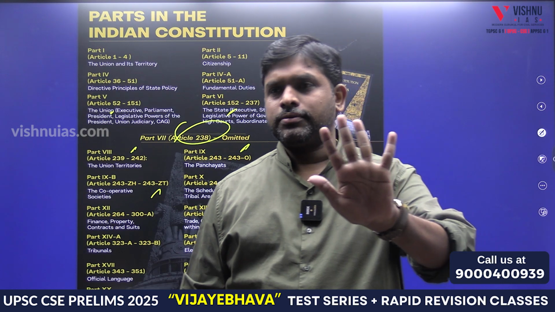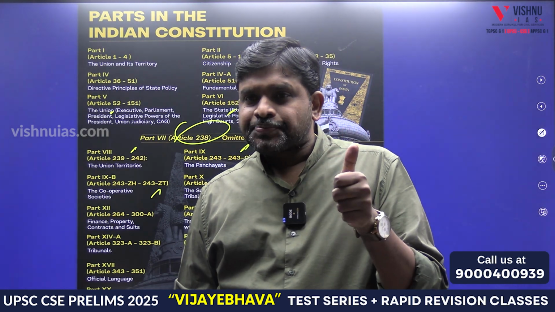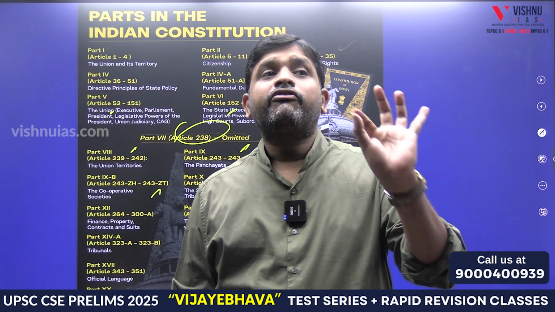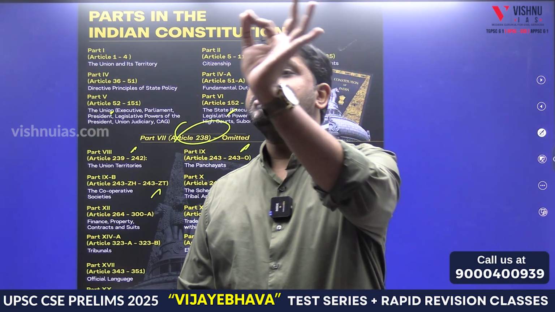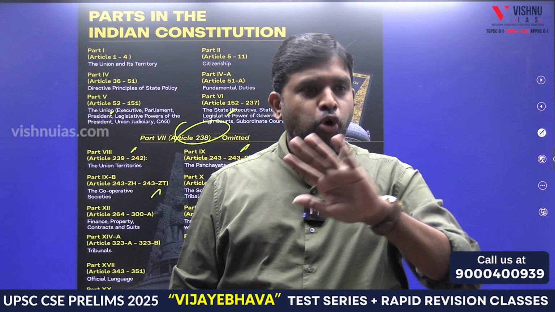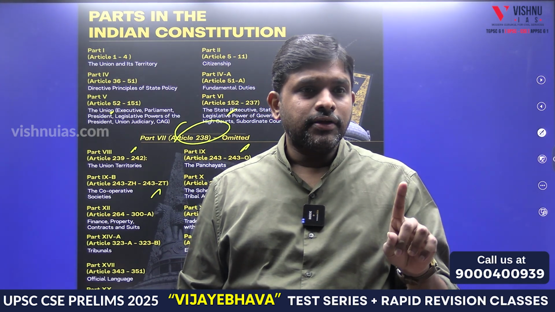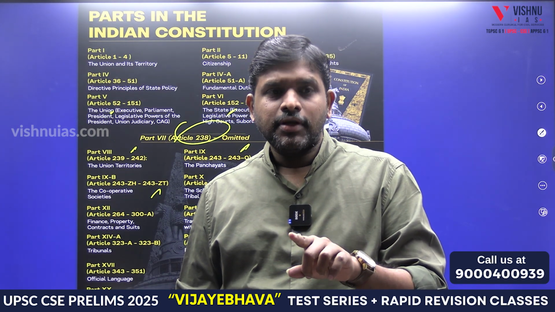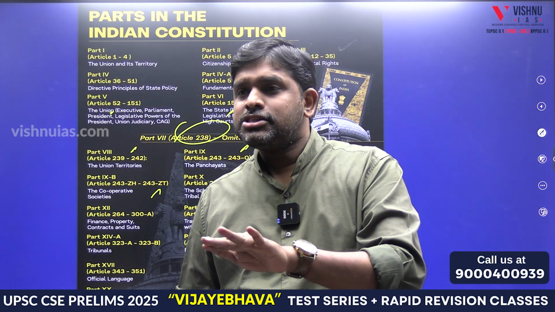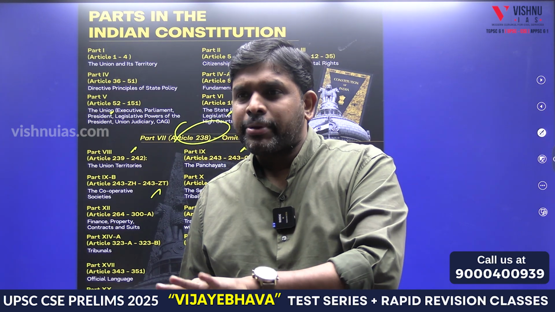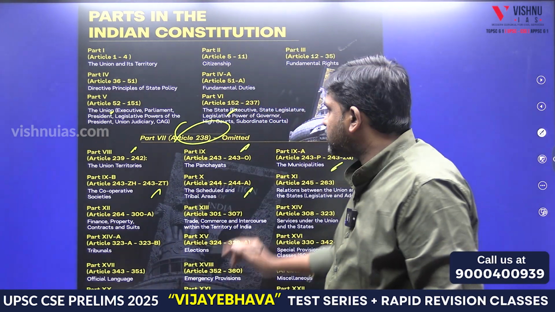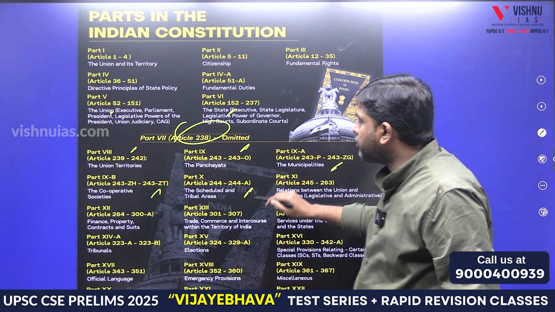1, you know, up to 4. 4th is what? DPSP. 4A is what? Fundamental duties. 5 is union. 6 is legislature. 7 is omitted. 8 is union territories. 9 is Panchayat. 9A is municipality. 9B is cooperatives. 10 is schedule areas and tribal areas. Done up to here.